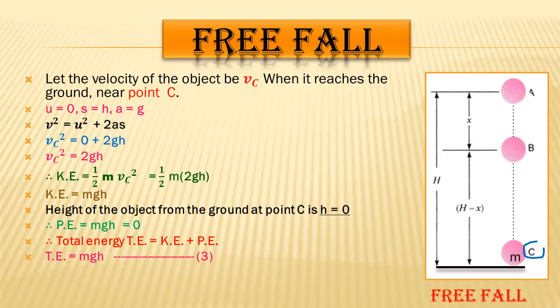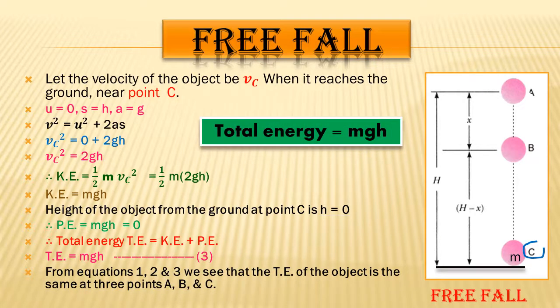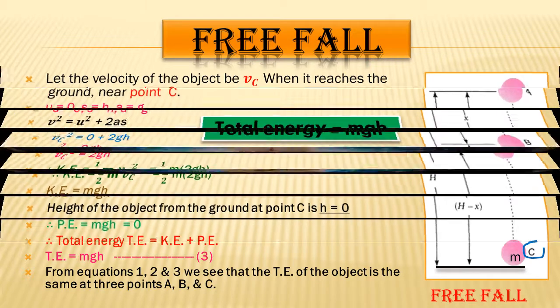Okay, so student, every object has potential energy when it is at height above the ground, and it keeps getting converted to kinetic energy as the object falls towards the ground, and on reaching the ground, that is at point C, all the potential energy gets converted to kinetic energy. But at any point during the fall the total energy remains what? Constant only, right? Because we are getting in all the 3 conditions the total energy same, that is mgh. So here total energy is equal to mgh in all the 3 points, that is A, B and C. So this is all about free fall, student.